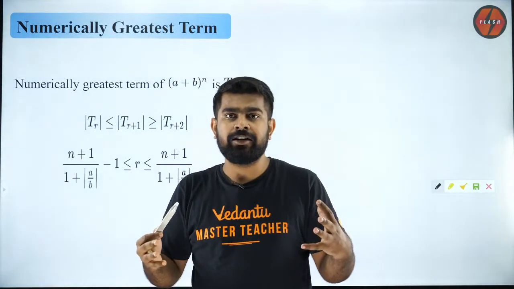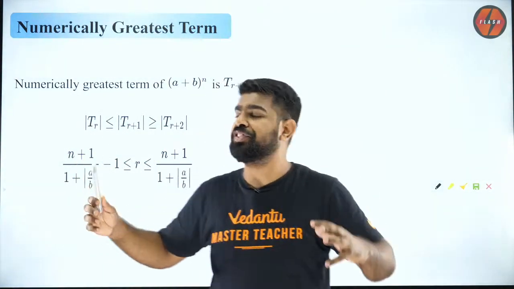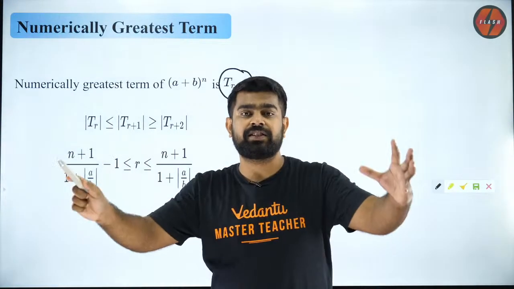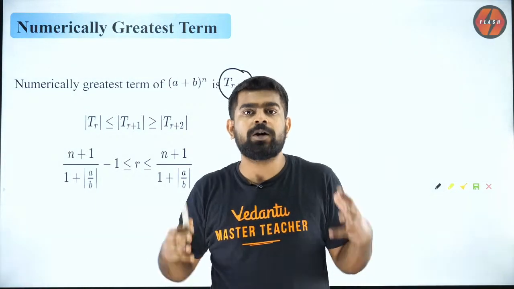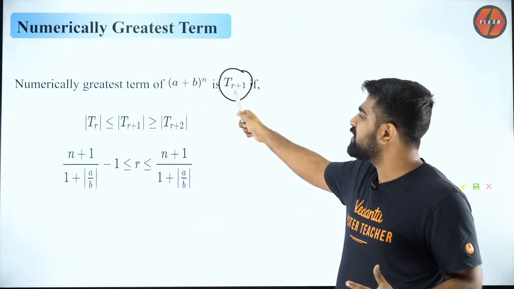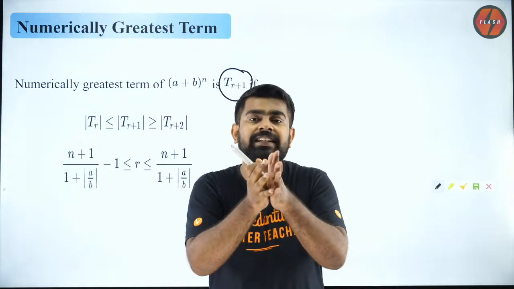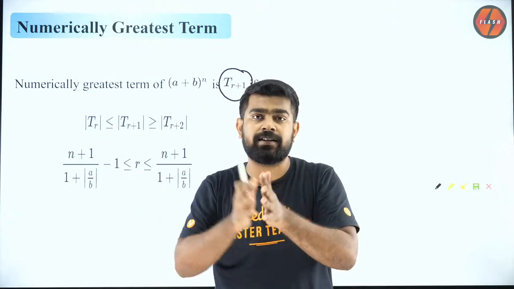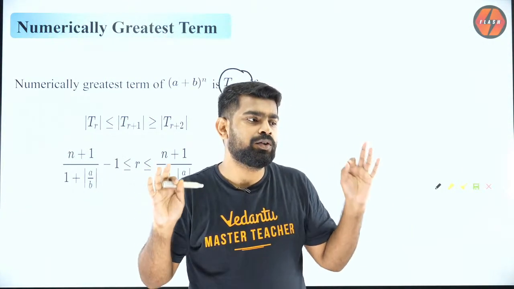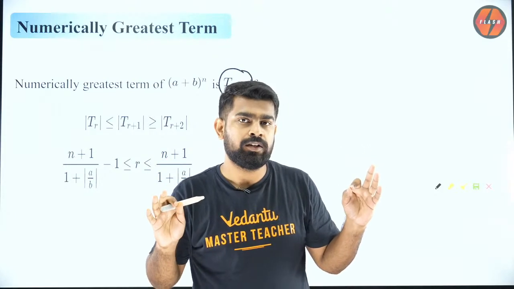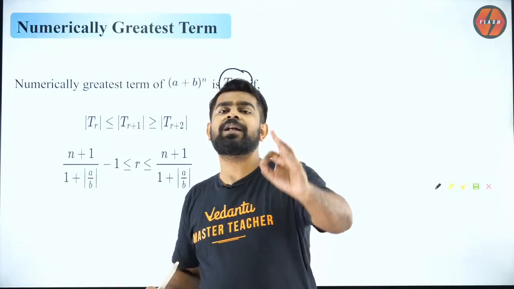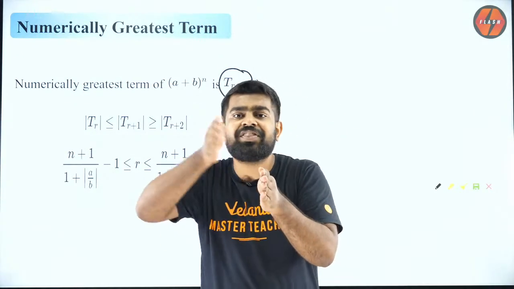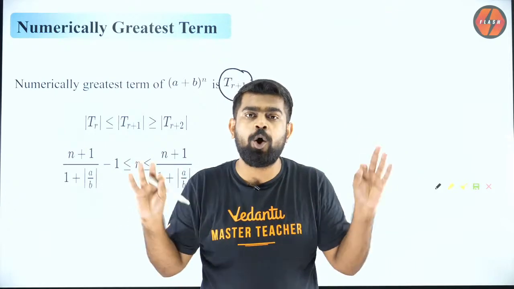So let us say that our (r+1)th term is the greatest term. Then what do I infer from that? What do I understand? When I say that is the greatest term, that means it is going to be greater than the term before that, and it is going to be greater than the term after that. Don't you all agree? Everybody? So if I say the (r+1)th term is the greatest term, it will be greater than the previous term and greater than the next term. That's it. Over.